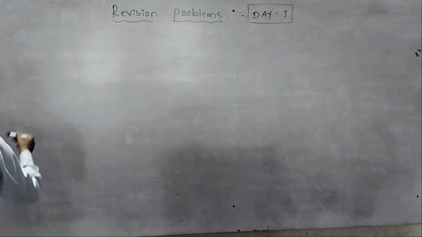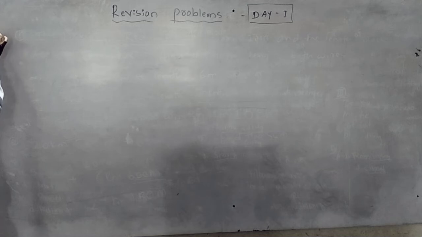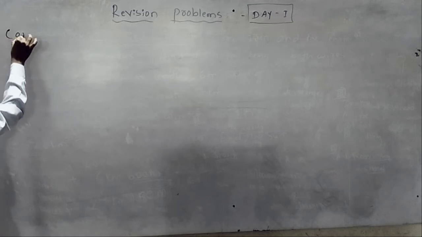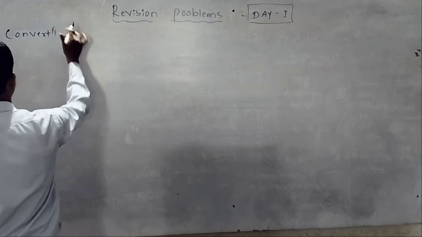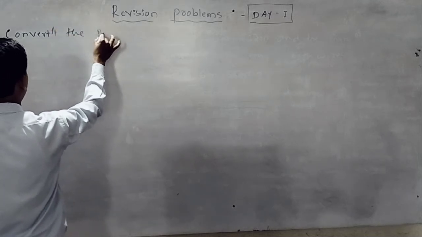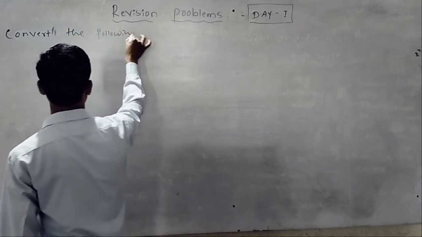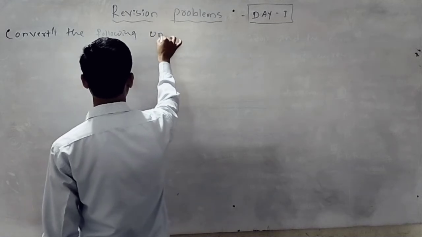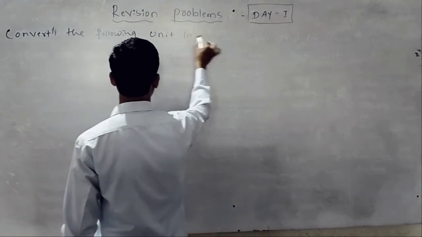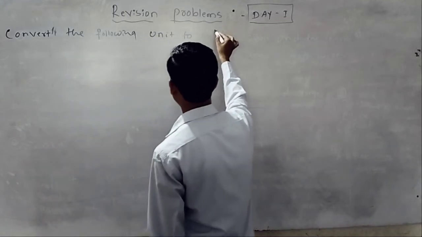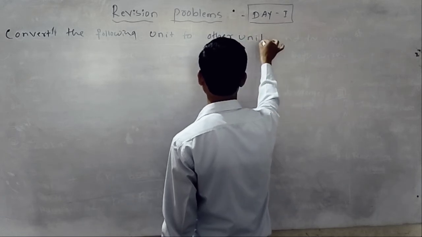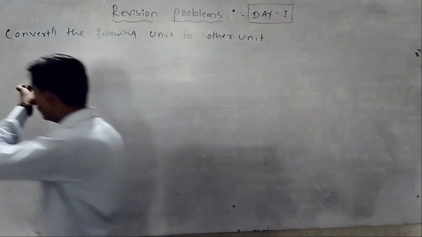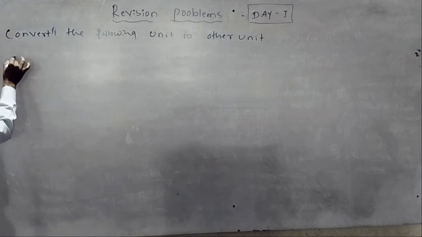Now, dear students, convert the following units to other units.